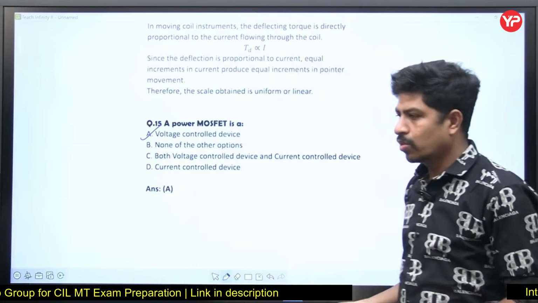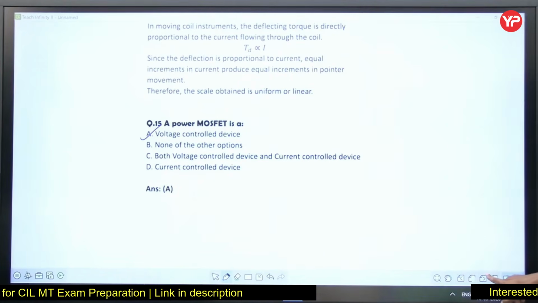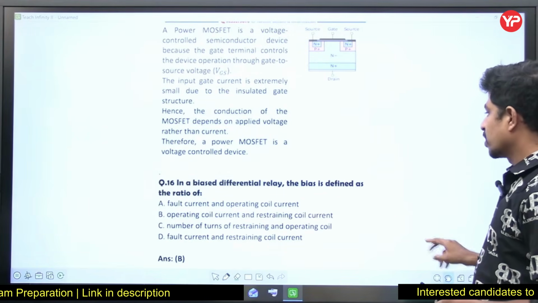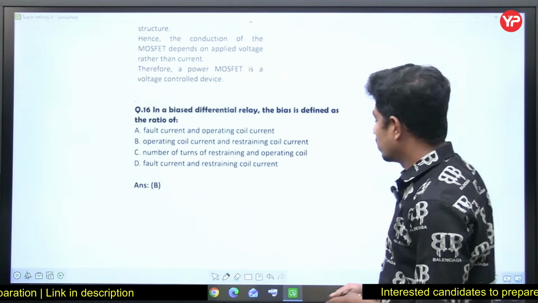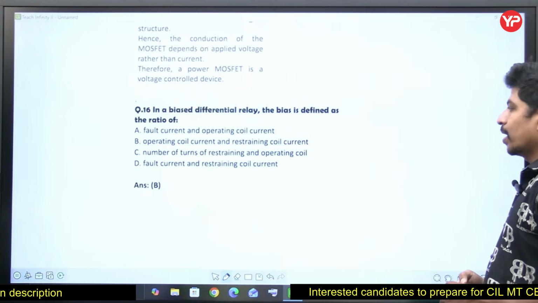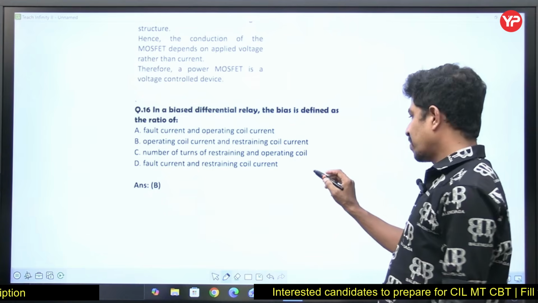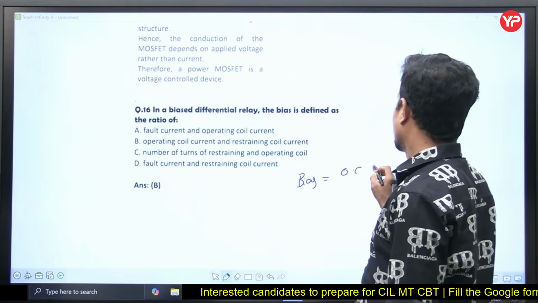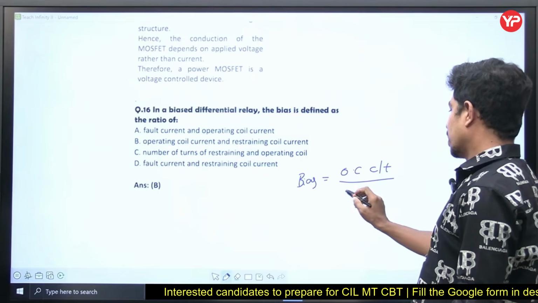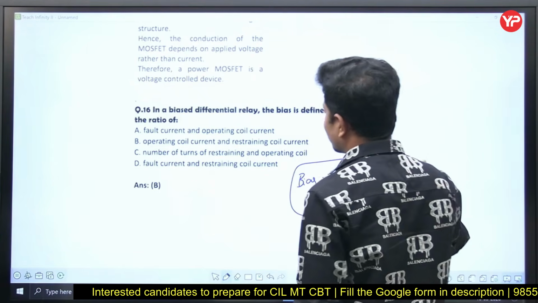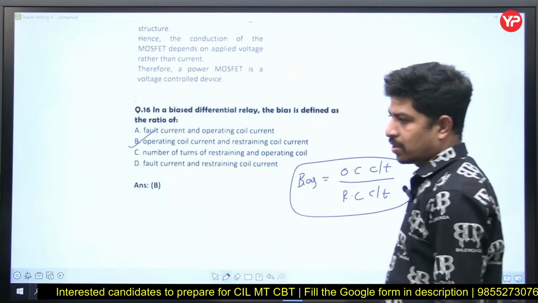Yes, power MOSFET is a voltage control device. Okay, let's go to the next question. In a bias differential relay, the bias is defined as operating coil current by restraining coil current. This is a direct statement.